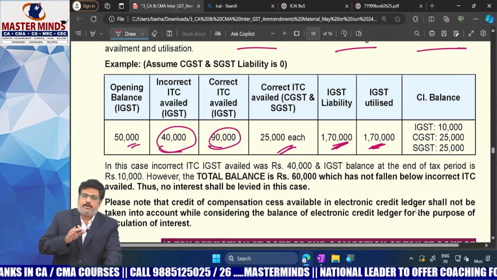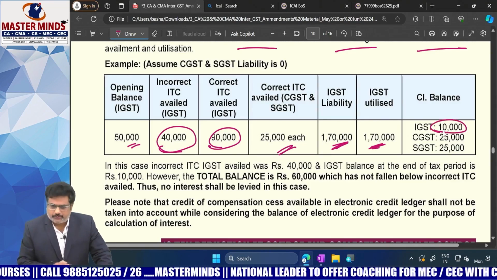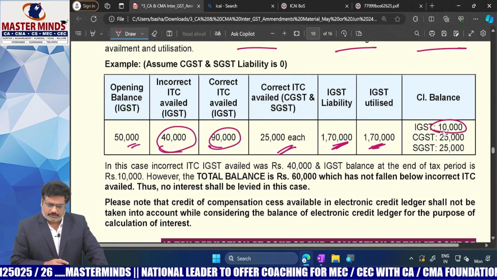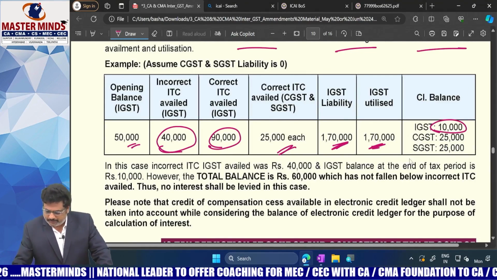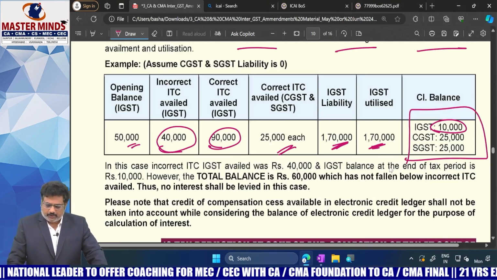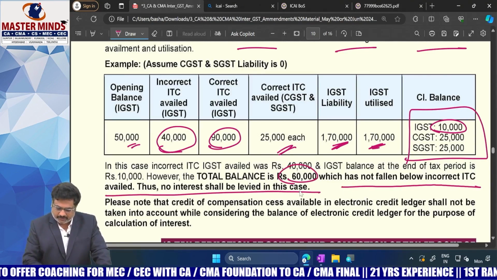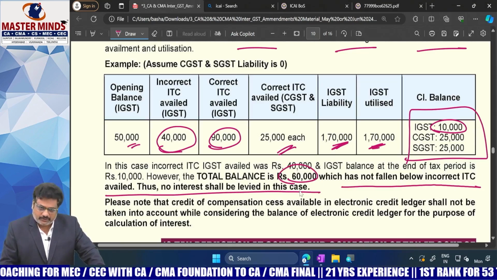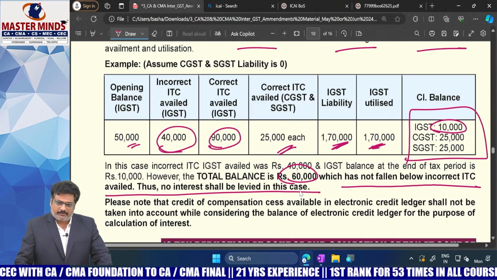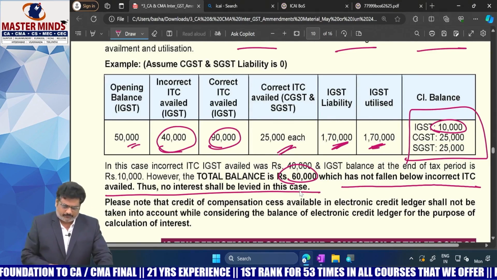So in this case, what is the wrong availment of ITC? IGST 40,000. Here the IGST balance was reduced to 10,000. Is it possible to levy interest on the shortfall of 30,000? The answer is no, because we need to take the total closing balance: 10 plus 25 plus 25, total balance is 60,000, which has not fallen below the incorrect ITC availed. Therefore, no interest is charged. Keep in mind that the GST compensation cess balance will not be considered while computing the closing balance for this purpose.